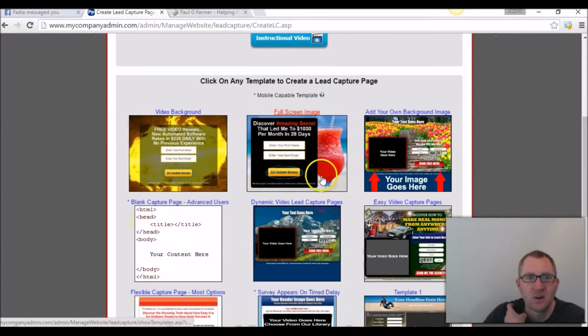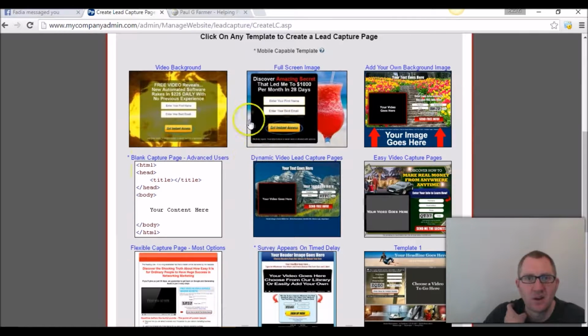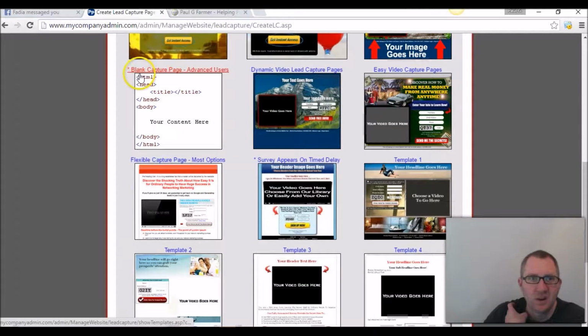I'm just going to show you, okay, so there are different backgrounds here. This is the lead page. You can play around with these and change the backgrounds, change the text, change the button. I mean, you can change everything. But see, here's a blank capture page. It's for advanced users.